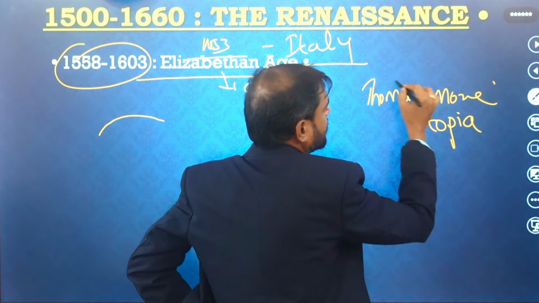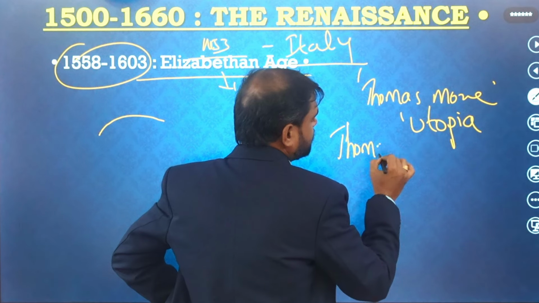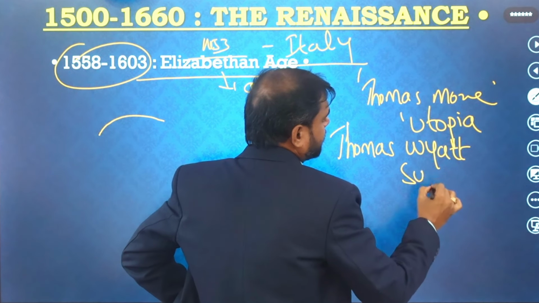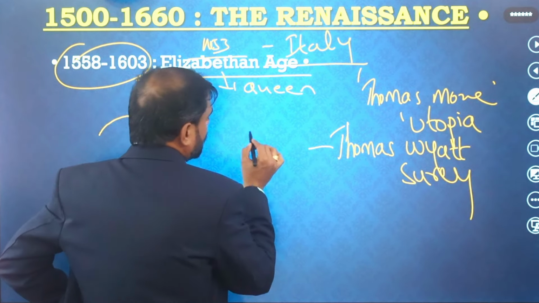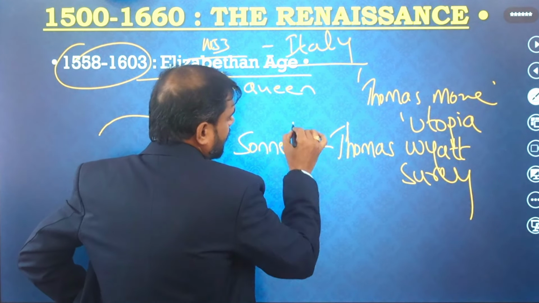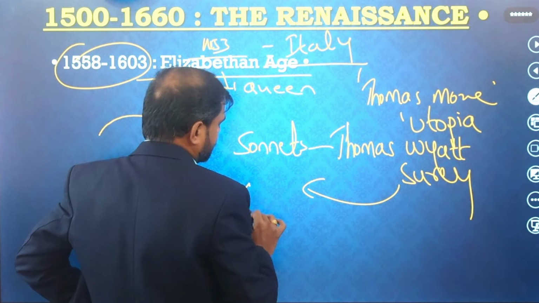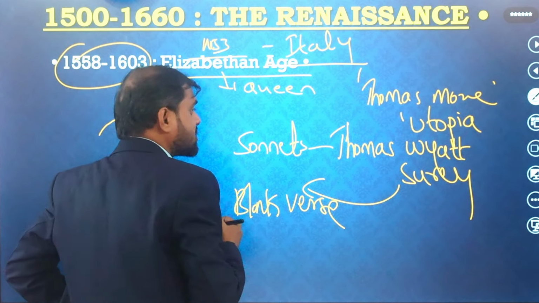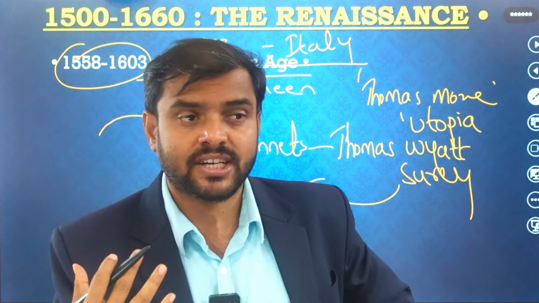Even Thomas Wyatt and Surrey, they came and they have introduced sonnets, and Surrey has introduced blank verse. They were there, but these people have introduced them to English literature. So that's why these are very important, and development in English literature is happening.